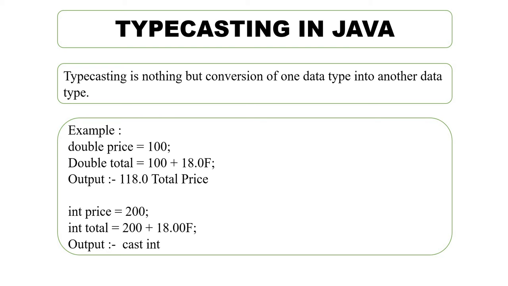Then we add price plus GST. Here the program will be executed, but we get a casting error, because an integer data type can't store a value of float. Let's have a real life example.